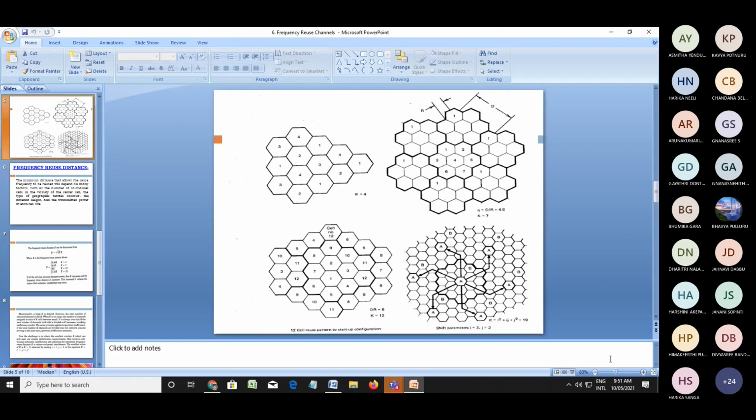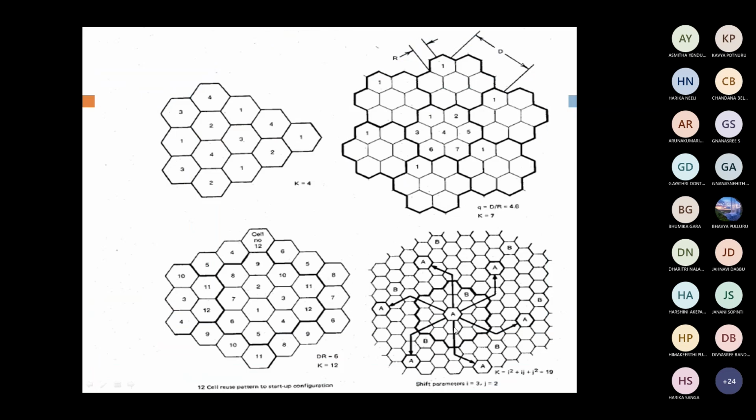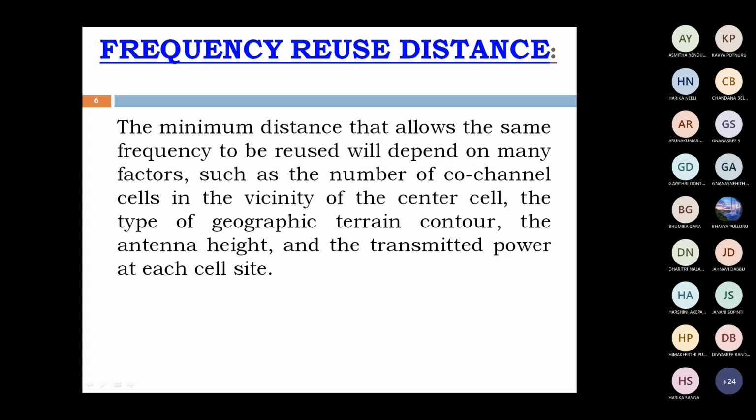See this picture. Here we have i equal to 3 and j equal to 2. For i equal to 3, for all 6 faces, A comes again; we are taking A instead of F1. For i equal to 3, this is 1, 2, 3 cells, and j equal to 2, 1, 2, then A comes again, counterclockwise 60 degrees. This is the frequency reuse technique used in cellular systems from the center cell.